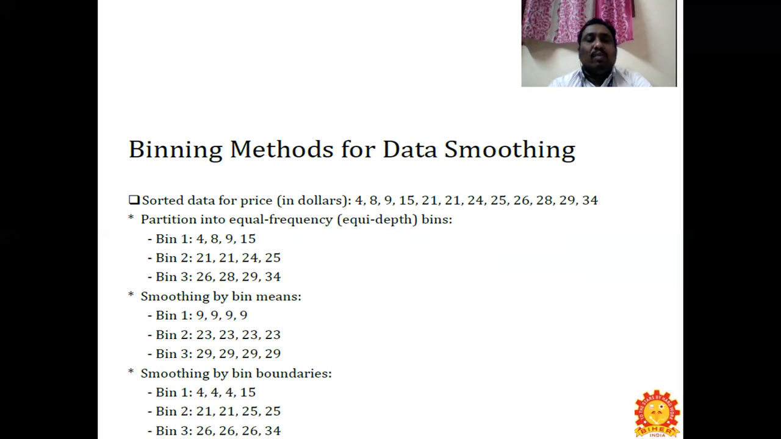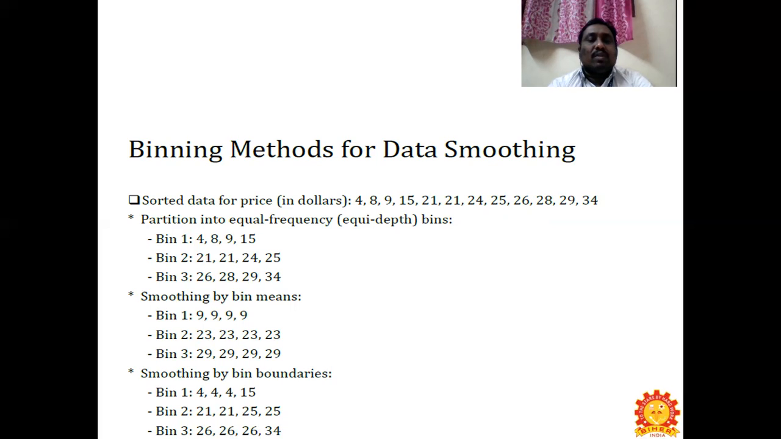Now coming to smoothing by bin boundaries, we search for the boundary values. The first value is 4 and the last is 15. We have found the boundaries here, and we check which boundary each remaining value is nearest to. When you compare 4 and 8, the distance between 4 and 8 is 4, but between 8 and 15 it is around 7. So the nearest value is 4, and we replace it with 4.